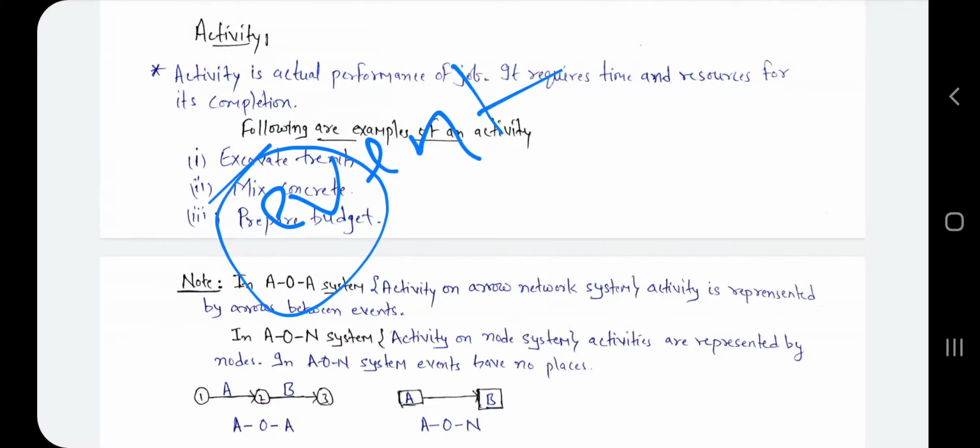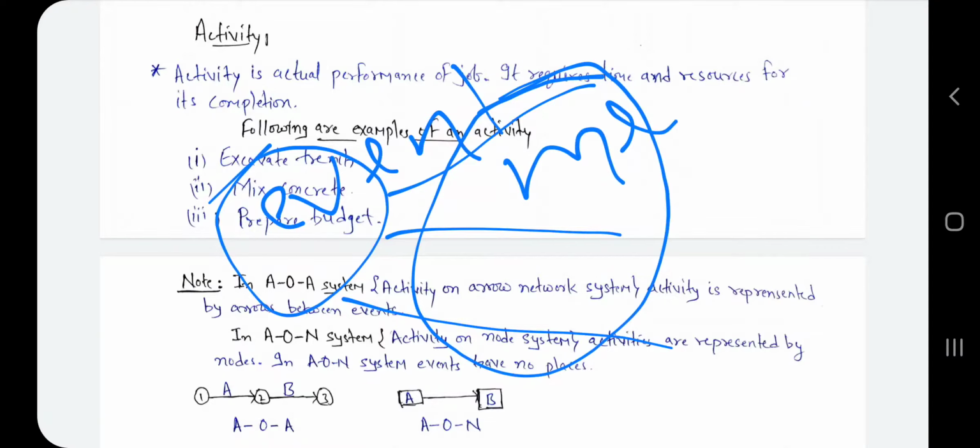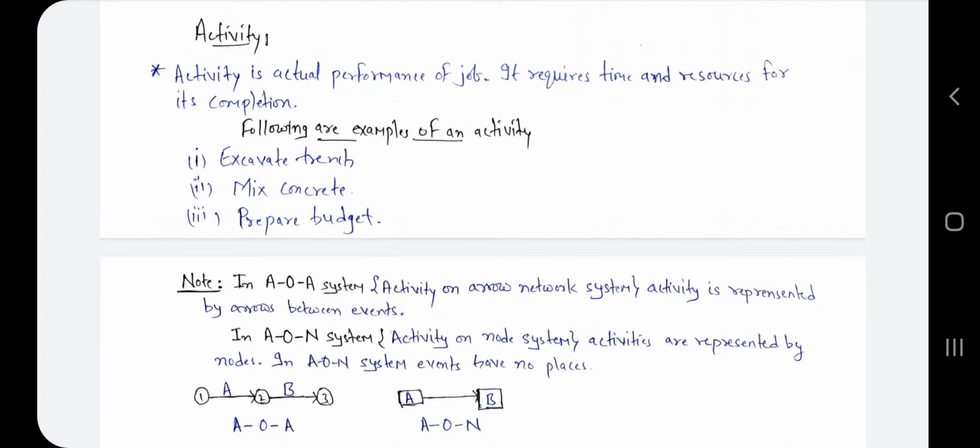and like we have taken one example of a wedding. So here the wedding is started and this activity is done. For doing these activities we need time and resources. Why? If we have to do the mehendi function, then we need mehendi, and if we have to do the Mahila Sangeet function, then we need a DJ and all. So all these activities require time and resources for the completion of the activity.